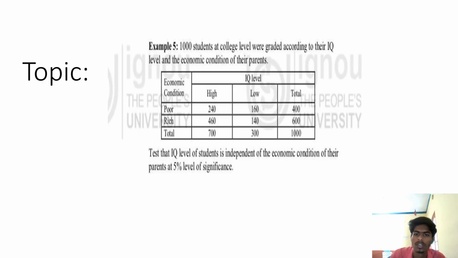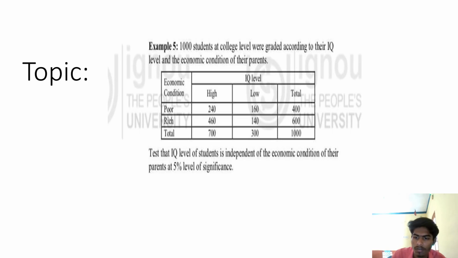1,000 students at college level were graded according to their IQ level and the economic conditions of their parents. Economic conditions means poor or rich. Based on that economic condition, we are going to group them. They are graded according to their IQ level, high or low. High IQ members are grouped and low IQ members are grouped. Here we can see in the table the economic condition, poor, rich. We will consider them as a matrix: economic condition is poor, rich; IQ is high, low, total.